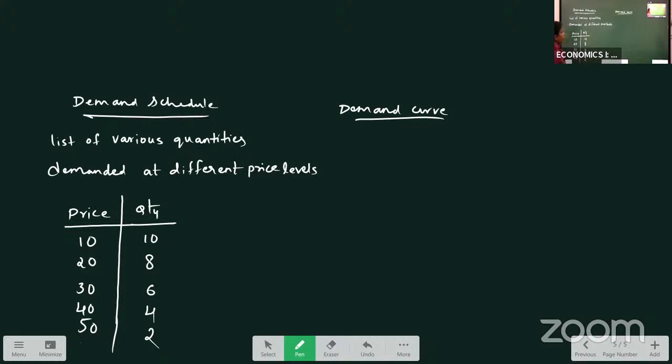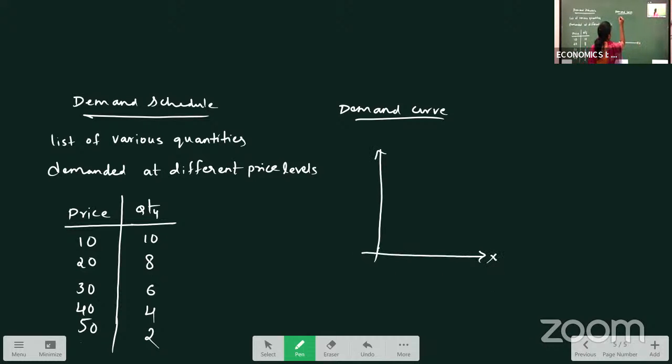So this is the demand schedule, how we prepare here. It is a list of various quantities demanded at different price levels. It is called the demand schedule. Now, based on this, we can draw the demand curve. What is a demand curve? When we plot this table in a graph, we get the demand curve. So just see the demand curve here.